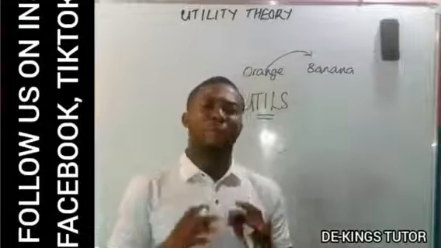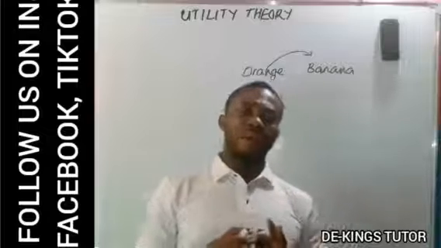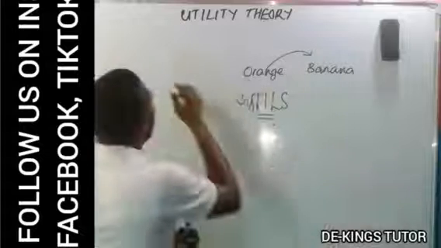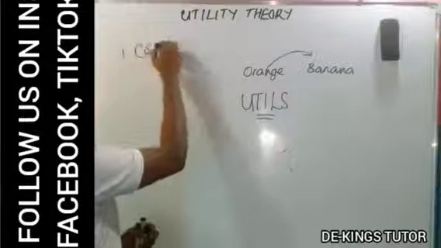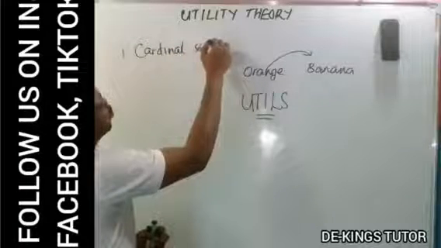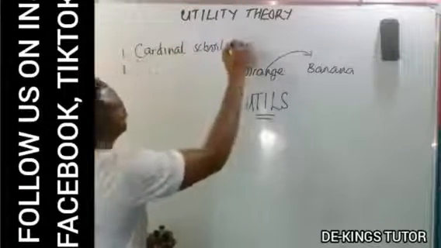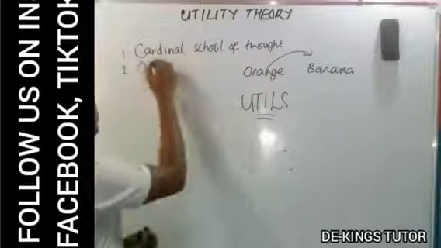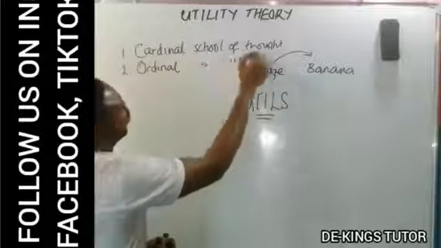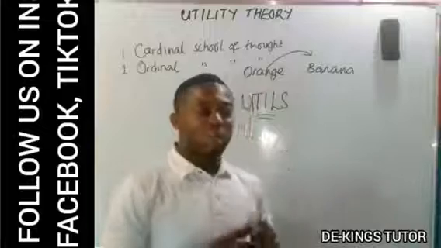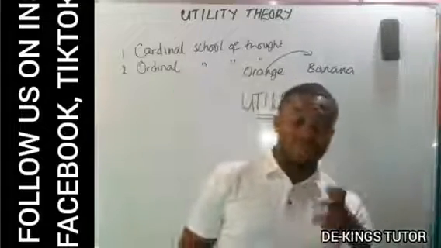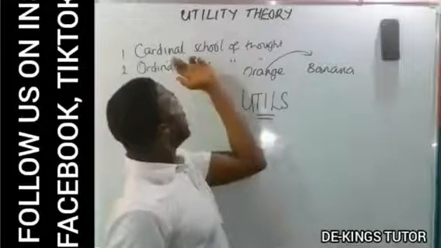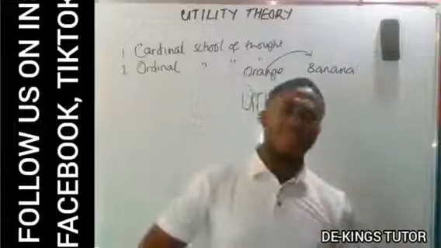Now we have two schools of thought that have propounded some propositions as regards utility. The first one is called the cardinal school of thought, while the second one is called the ordinal school of thought. These two schools of thought have different understandings as regards utility. The first one, the cardinal school of thought, was propounded by Marshall.